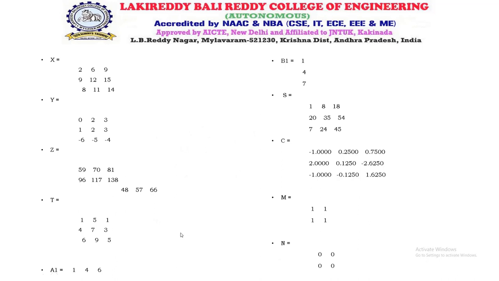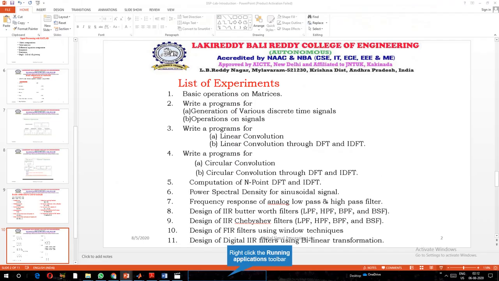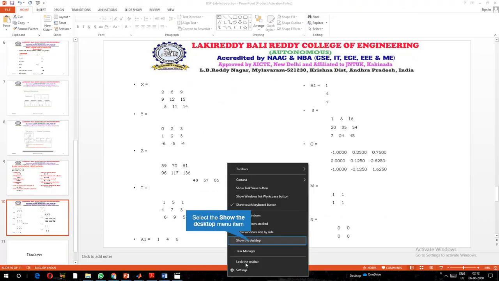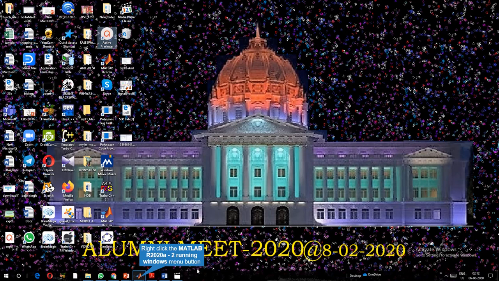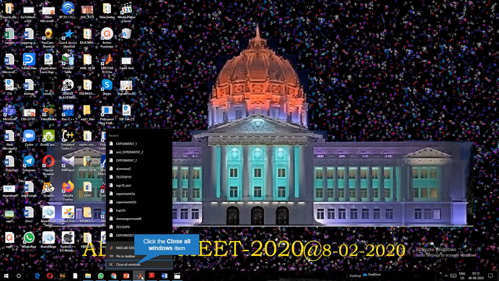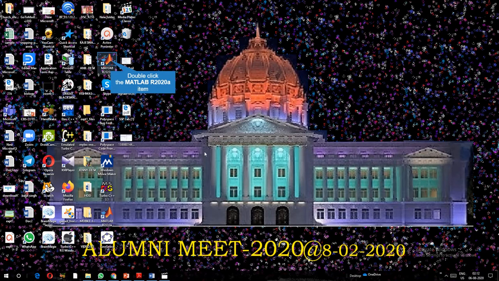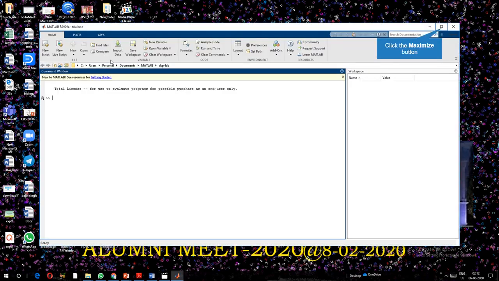Now let me show the MATLAB software. So you all know that on the desktop we have MATLAB. This is MATLAB R2020. I am using the trial version. So let me double click this one.